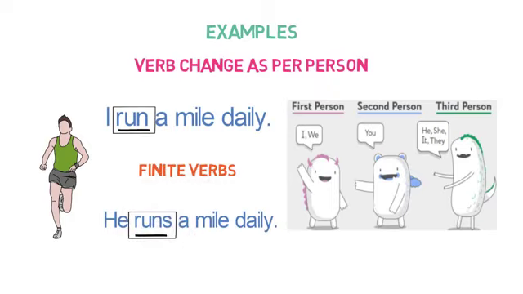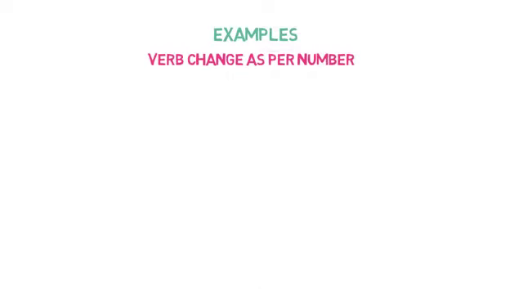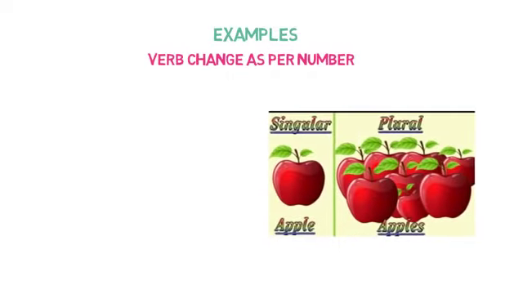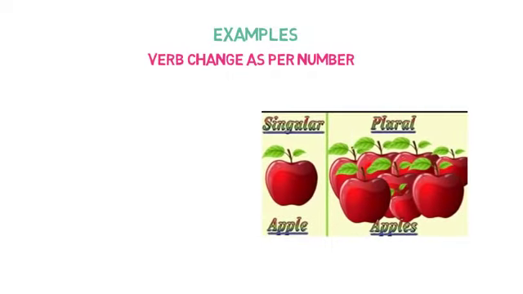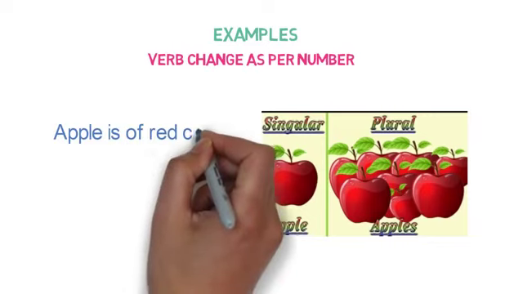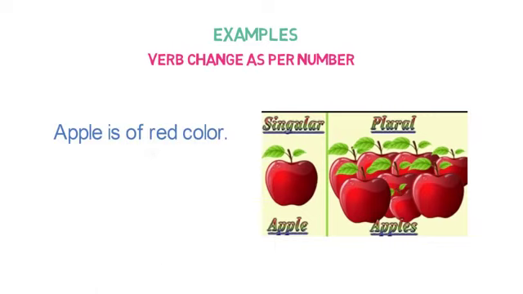Now that you are clear how finite verb change as per person, let's look into the example of verb that change as per number. That is, the subject is singular or plural. Apple is of red color. The subject apple is singular. Here the verb is. Now let's look into another sentence.